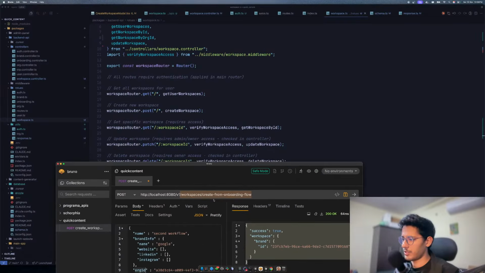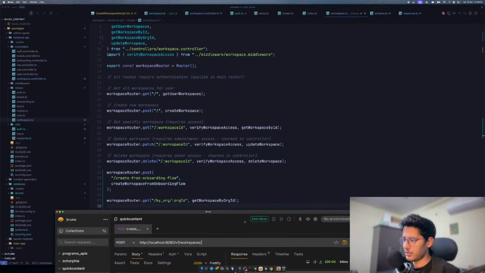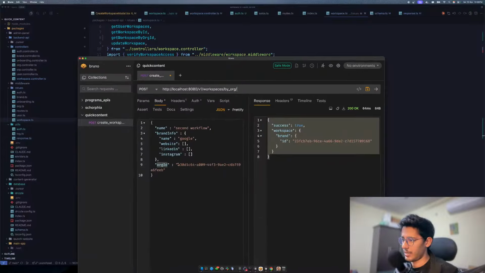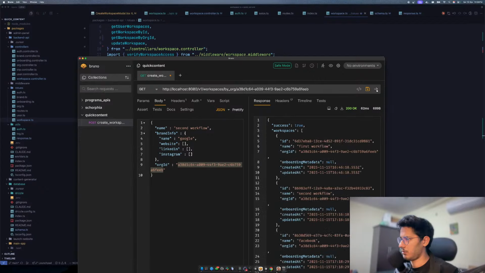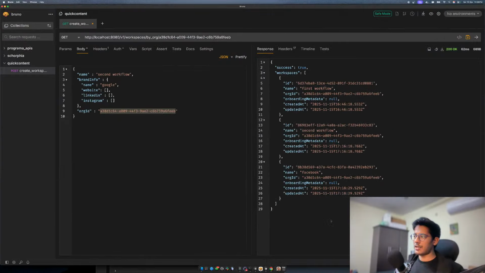I think it's called workspaces, and then after that it's called by org id, by org, and then whatever org id you have. So the org id which we have is this. We'll just quickly copy this and paste this, and then this should be a get request, and we should be able to send it. Oh man, see, this works. We have like 3 workspaces in this org, and I have shared with 10 friends.